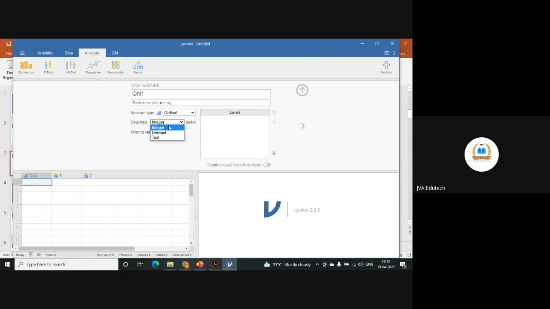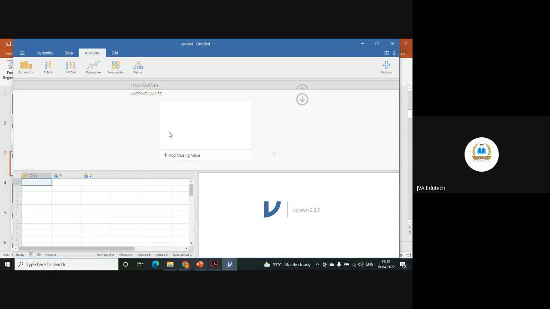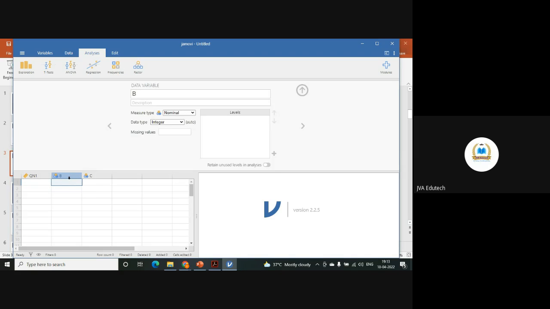and values, since it is numeric, you can put decimal. Missing values, if you are expecting missing values, then add missing values. Let's say in SPSS we put 9 as the missing value, so anything where the data is missing will be 9. If you don't want to do that, leave it. So here question number one is created.